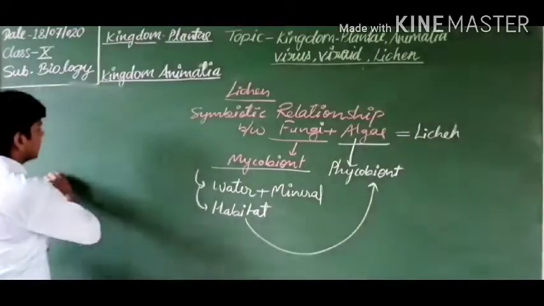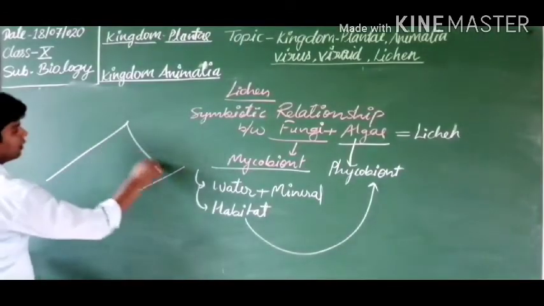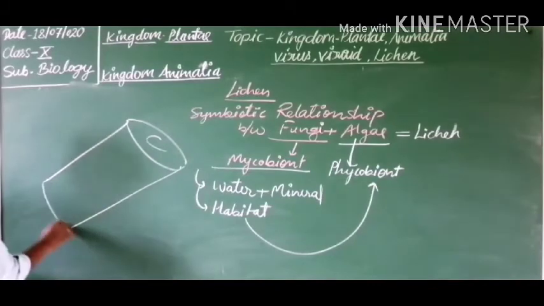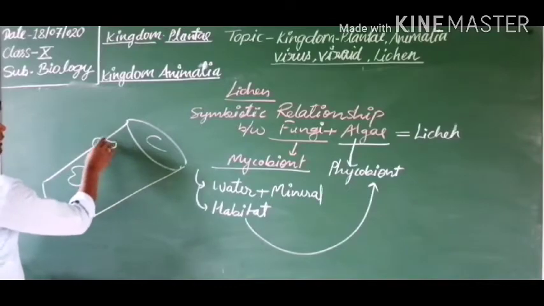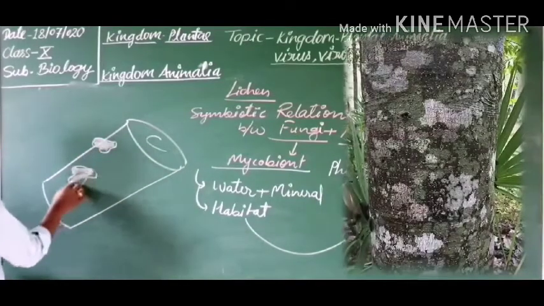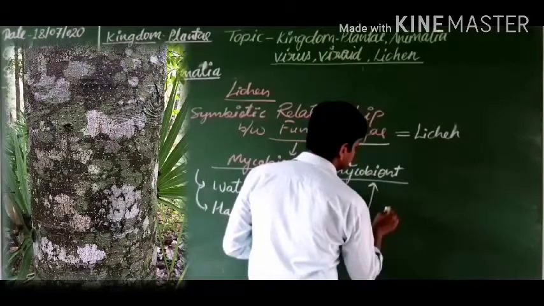Suppose you have seen a wooden log. If the wooden log is put in moist conditions, some patches grow on this wooden log, like you are looking at here. These patches are known as lichen. First the fungus will grow, the mycelium of the fungus is formed. The fungus can store water and minerals. Fungus can store the moisture. So moisture is available and algae can grow in moist conditions. That is why all the conditions are favorable for the algae.